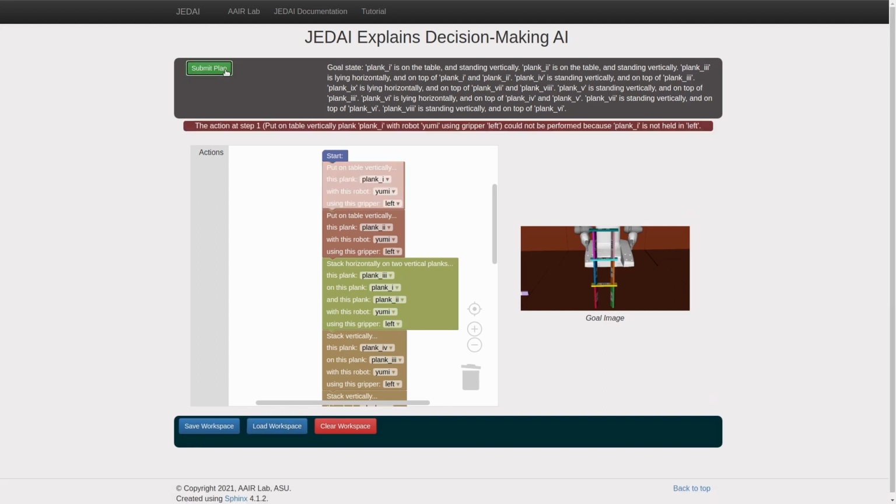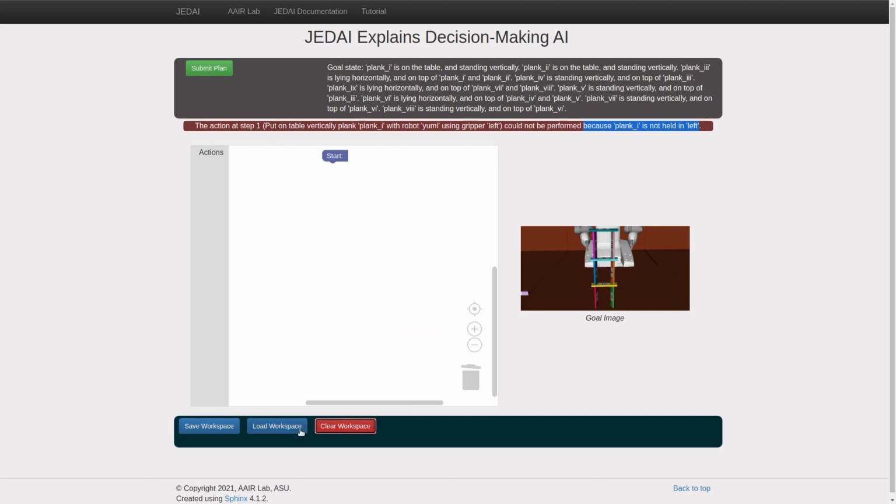As you can see, we're told why this plan can't work so that we can fix it. To further help users triangulate on the problem, the offending action is highlighted as well. At this point, users would normally begin editing their plan to fix the problems described in the explanation. But for this video, we'll just load in a successful plan directly.